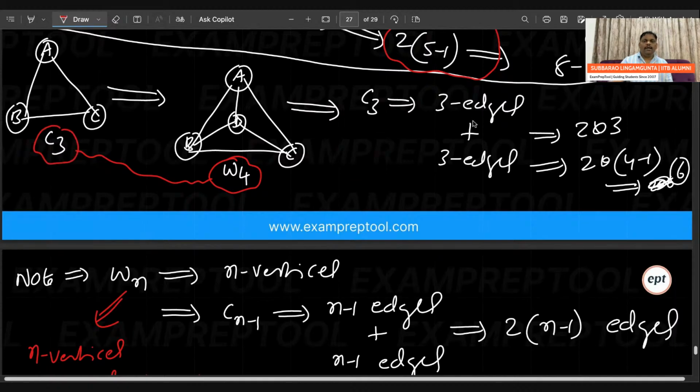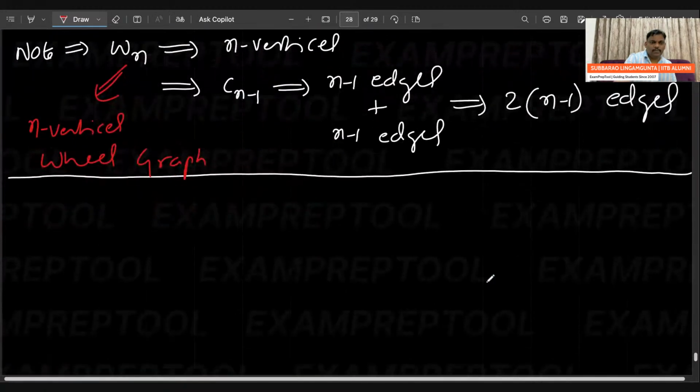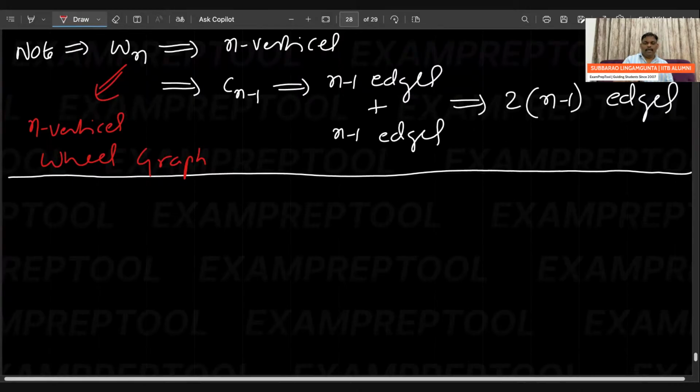And W4 contains how many edges? It came from C3, right? 3 edges for the cycle graph, 3 edges from the middle. Total is 2 into 3, which is nothing but 2 into 4 minus 1. Same thing I did for this also. Note I have written. I feel people got it.